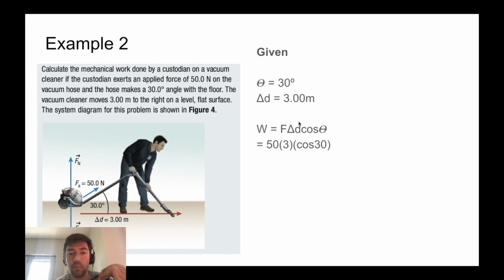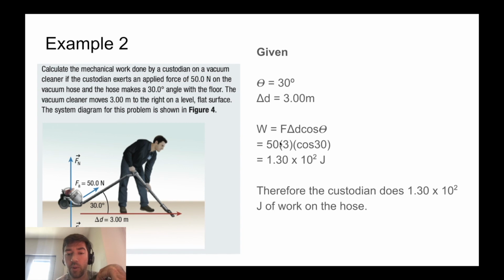We also know the force is 50, so then you plug the numbers in, multiply them, and you should get 1.3 times 10 to the 2 joules, and that's it. Therefore, the custodian does 1.3 times 10 to the 2 joules of work on the hose.